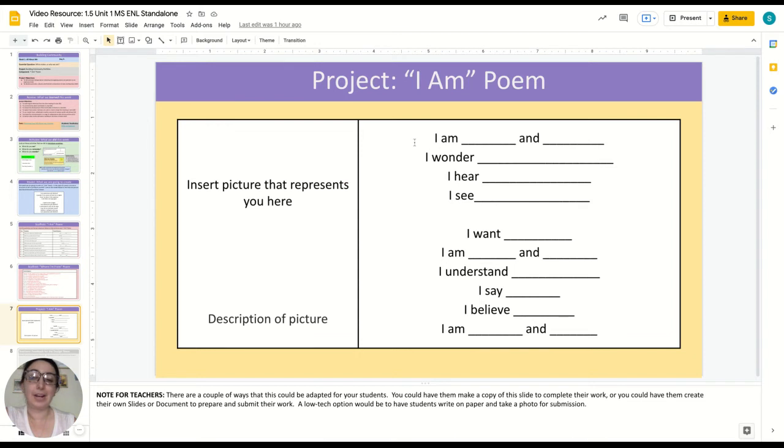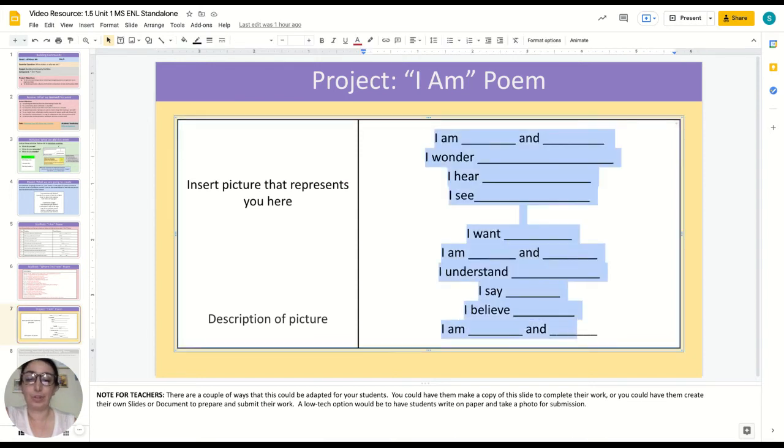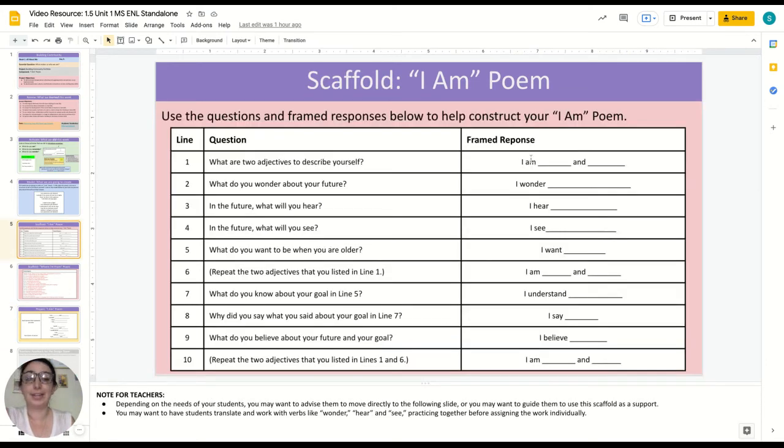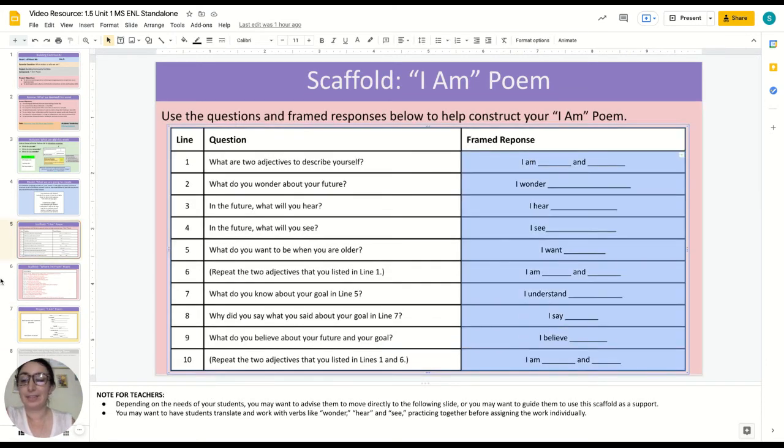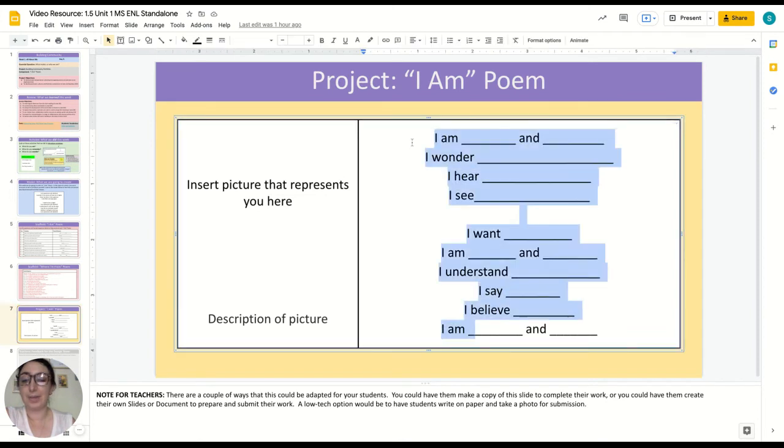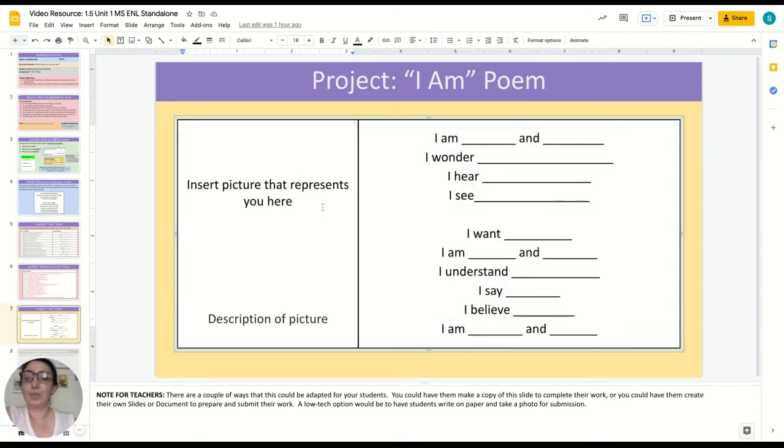So this slide right here is where students could also do some work on their poem or paste their final product. So if they used this slide, this scaffolded version, they can take these things here and copy them into here, as well as adding a picture that they feel like represents them, and a description.